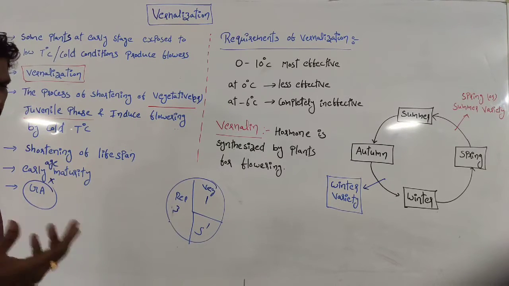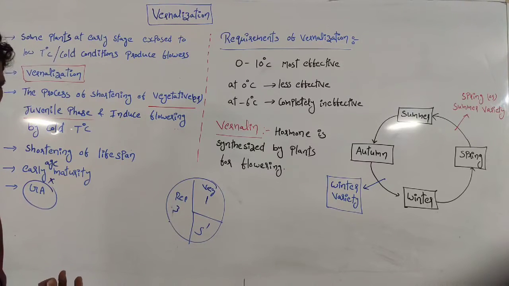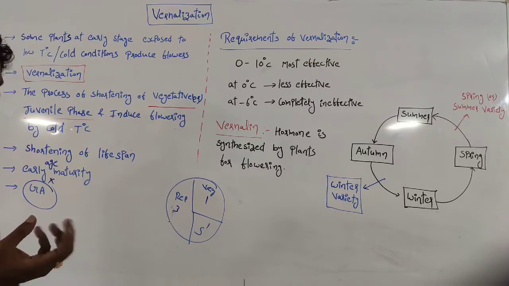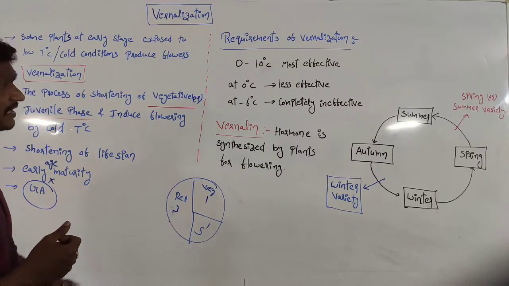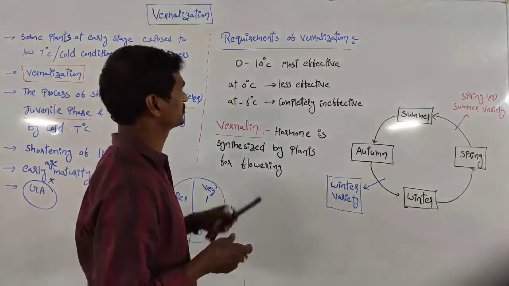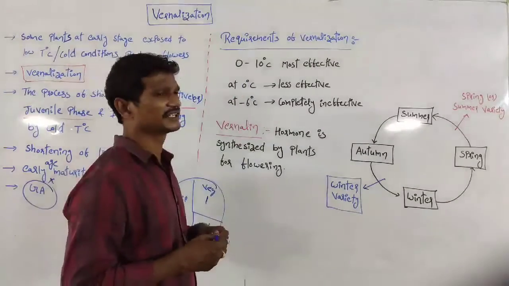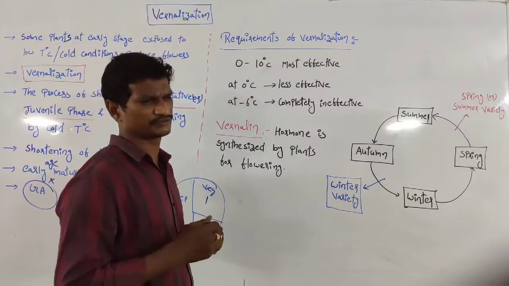Because if the early stage of the plants is exposed to cold conditions, within a short span flowers are produced, and then the life cycle of the plant is completed. Requirements of the vernalization process: generally 0 to 10 degrees centigrade. At that temperature, the vernalization process is most effective.